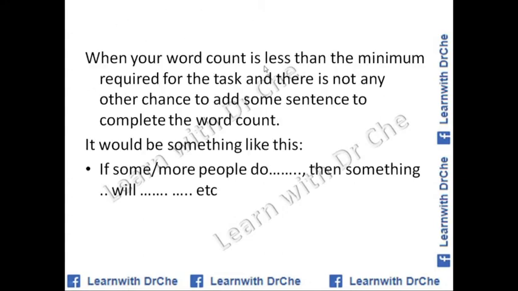When your word count is less than the minimum required for the task, and there is no other chance to add a sentence to complete the word count, then you should use a future prediction sentence at the end to complete your word count: 250 for IELTS and 300 for TOEFL.